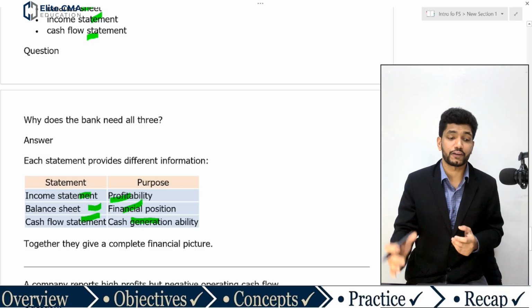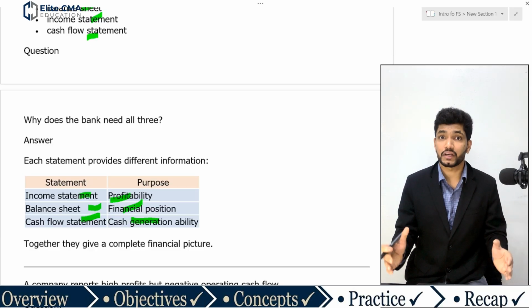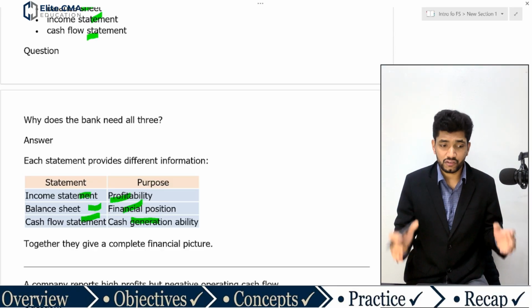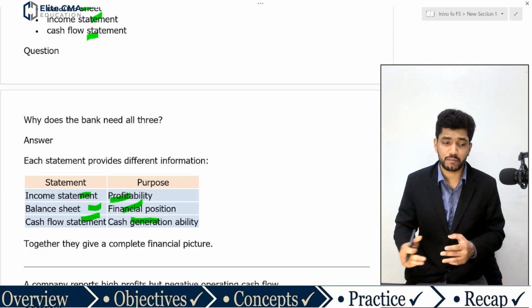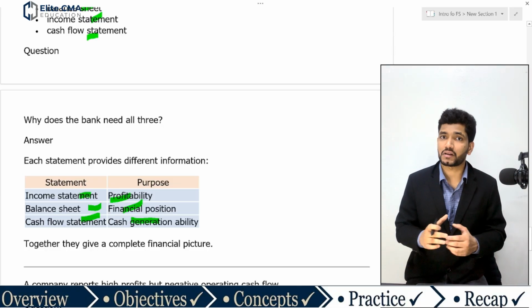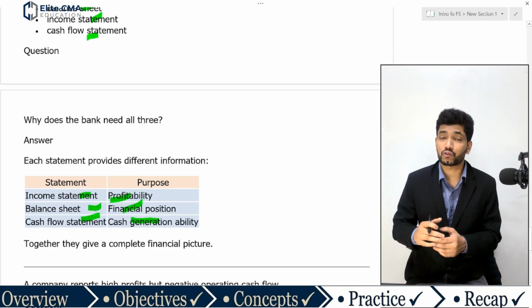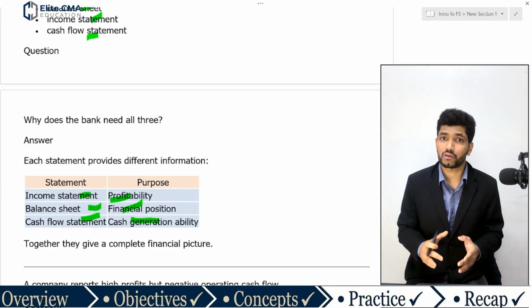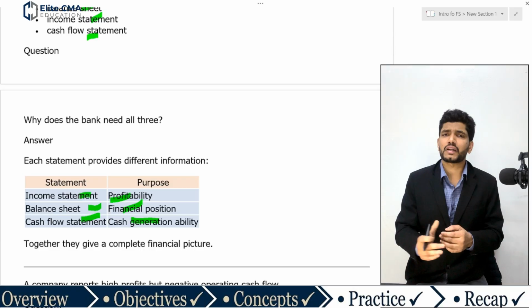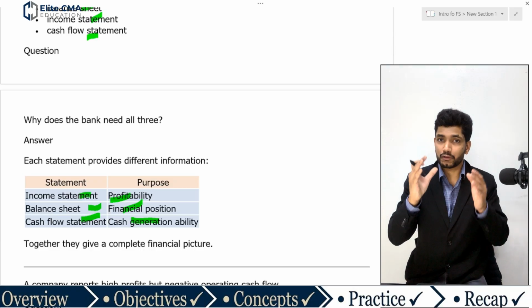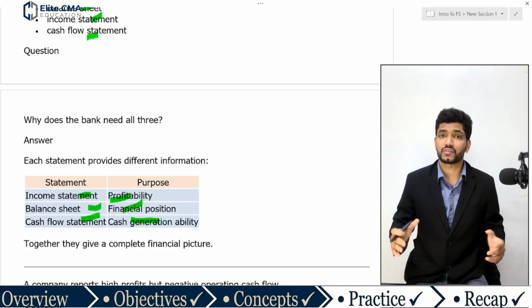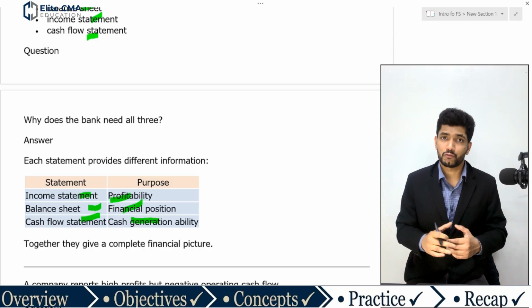The company should be profitable, should be in a good financial position, and also should be able to generate cash for the interest payments. So from a banking point of view, all these financial statements are relevant to make a decision whether to grant a loan or not. Like this, there are different stakeholders, and each has particular interest in different financial statements. To make their various decisions or to support their process, they normally refer to financial statements.